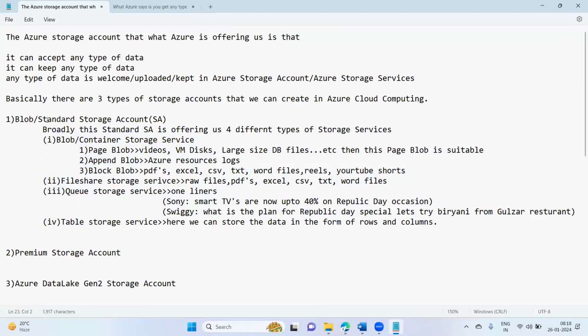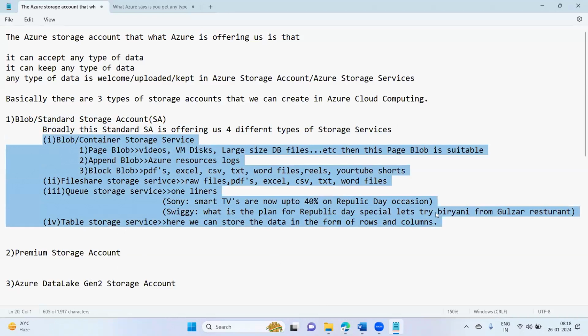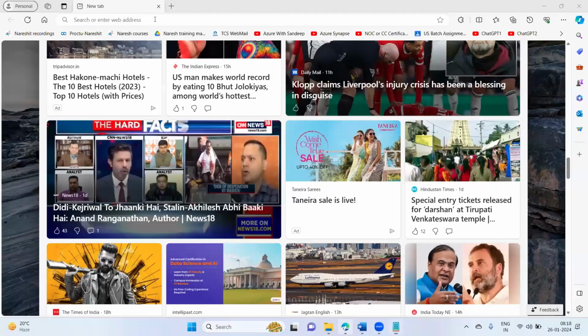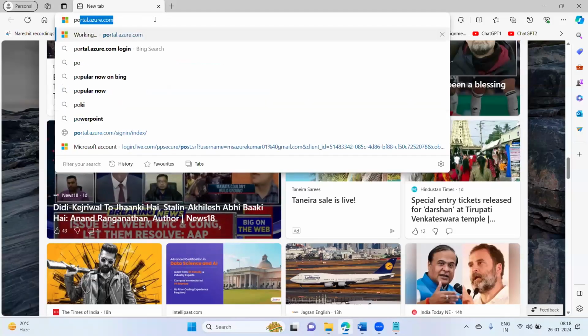See, the standard storage account will give you all the storage services. This one, this one, this one, this one, this one. In the standard storage account, you get all the storage services by default. In the premium storage account, when you are creating it, it will ask you. See, I'll just show it in the portal here. Let me go to portal.azure.com.